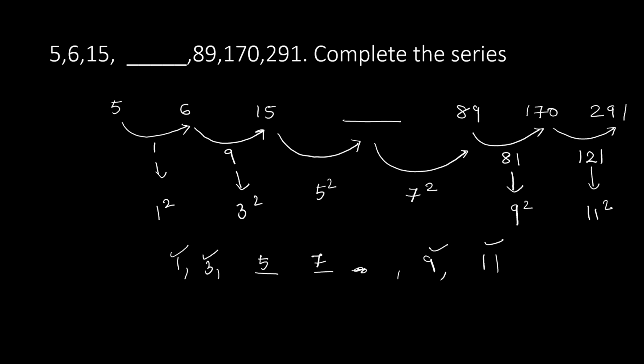Okay, now what is this number then? 15 plus 25, that is 40. That is the difference will be now 40 minus 15, that is 5 square, 25. Now the difference between these two numbers, check that this difference 89 minus 40, will be 7 square, that is 49. So the number is 40.